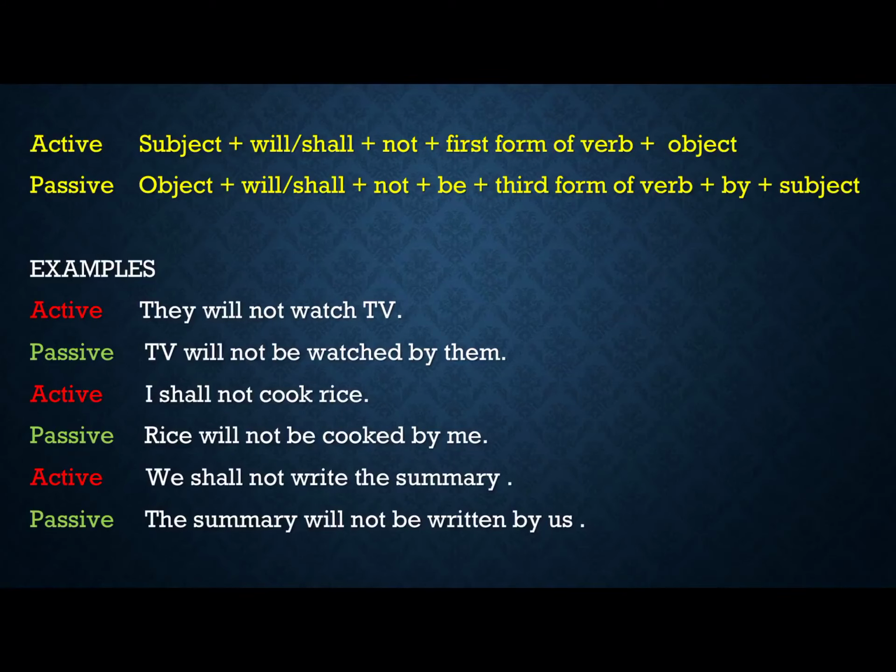So the PM will not be written a letter by us, or a letter will not be written to the PM by us. So PM and letter, again they are the two objects here, and as I have told you, they are called direct object and indirect object, and in such cases we can form two sentences and both will be correct in passive voice.